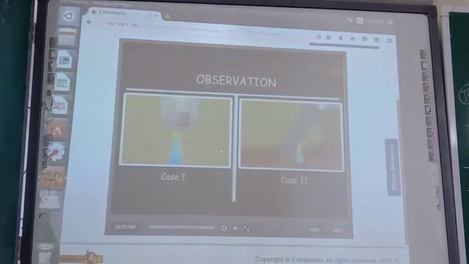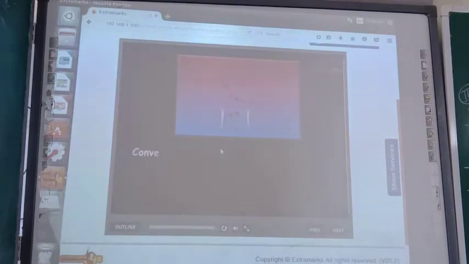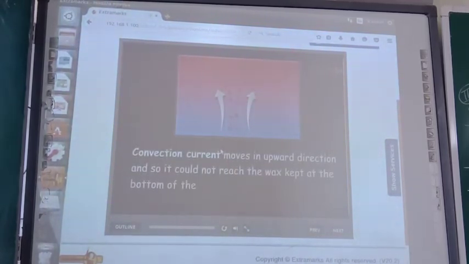The wax in the case of the student who heated the test tube by keeping the flame close to the wax melts quickly as compared to the other student who heated the test tube by keeping the flame above the position of the wax. This is because convection current moves in upward direction, and so it could not reach the wax kept at the bottom of the test tube.